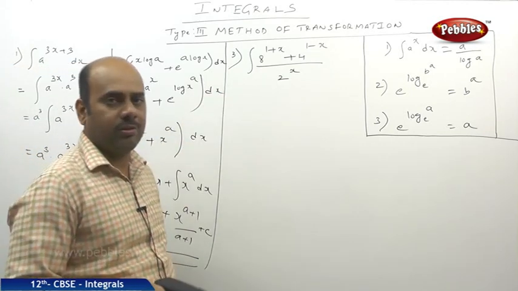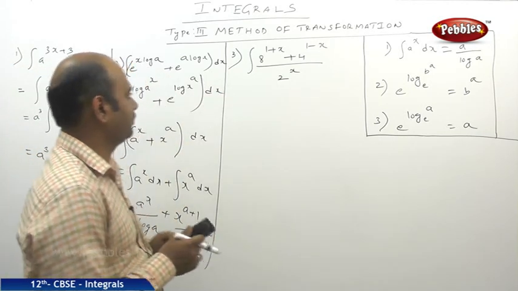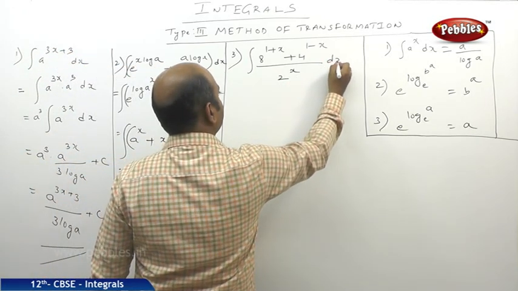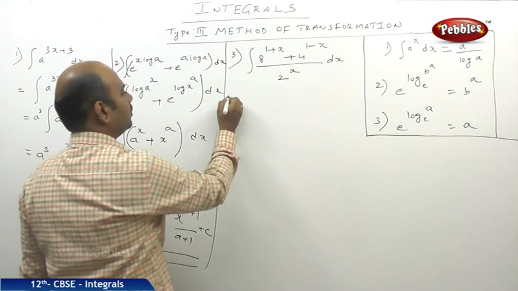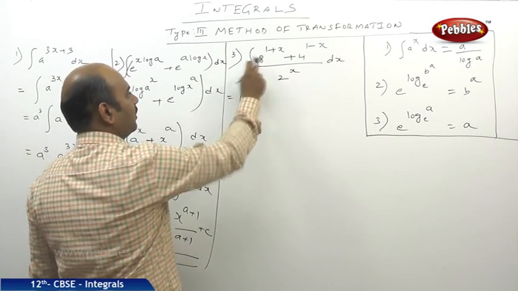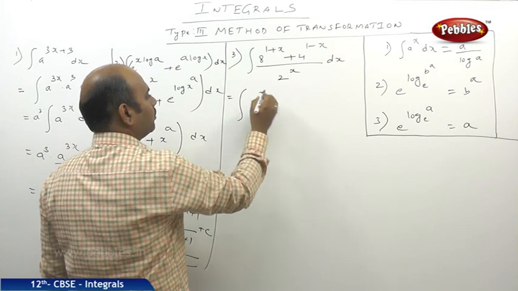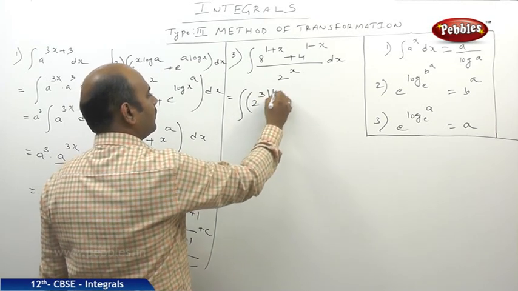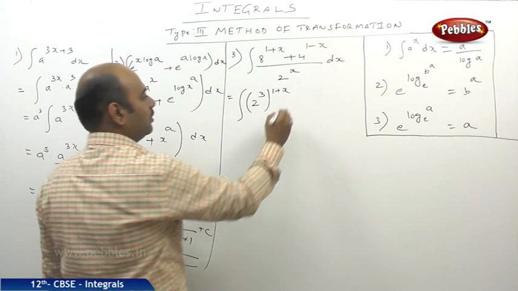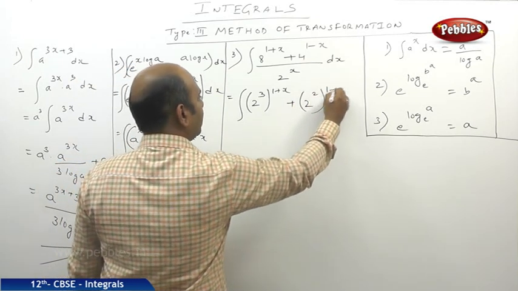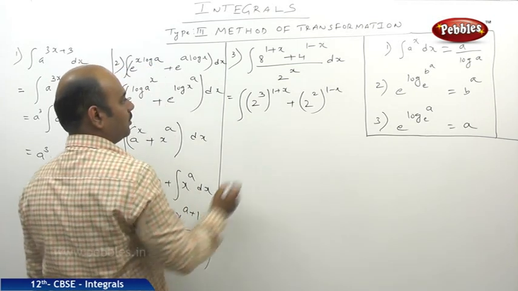Now we shall try to solve another problem. If you observe carefully, nothing is given means it is clearly understood, dx is there. So integral of 8 I can write as 2^3 to the power 1+x. This also I will write as (2^2)^(1-x).